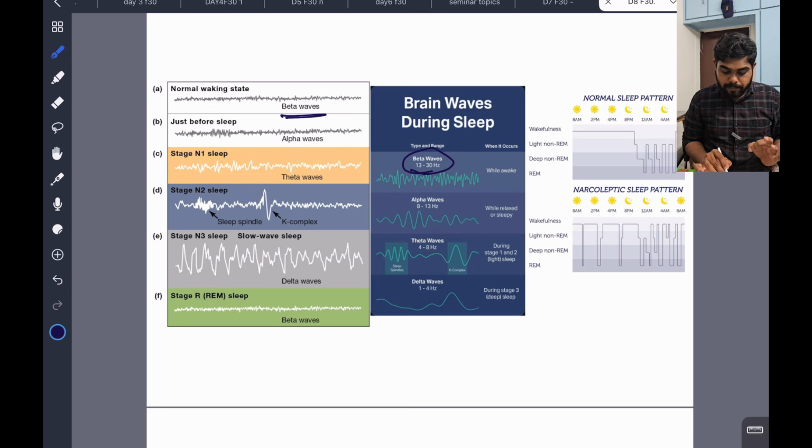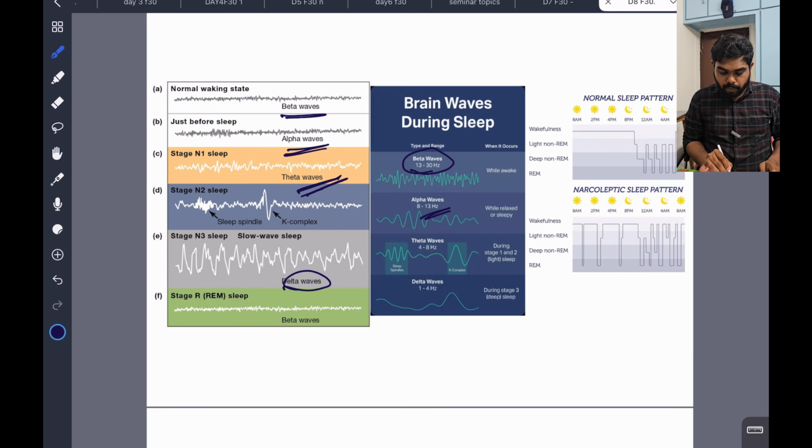And just before sleep, alpha waves. Alpha waves are 8 to 13 hertz, seen while relaxed or sleepy, just before sleep. Clear? And when N1 starts, these are known as theta waves. You can see here there are theta waves. And in stage 3, N3 sleep, you can see something called delta waves.